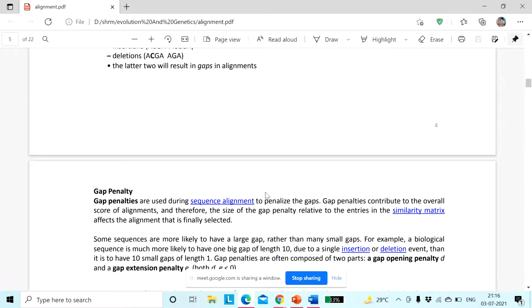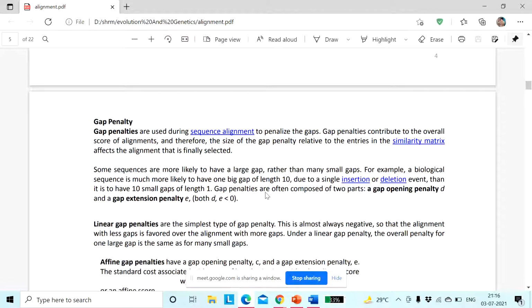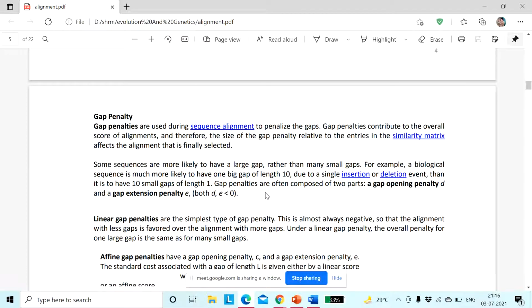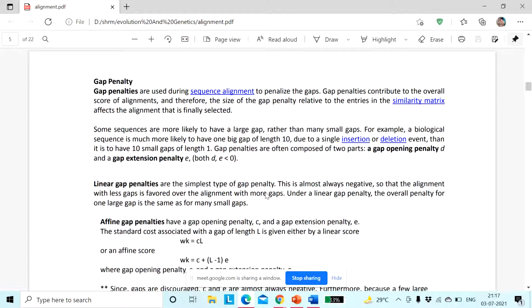So now comes what is gap penalty. Gap penalties are used during sequence alignment to penalize the gaps, and gap penalties contribute to the overall scores of alignments, and therefore the size of the gap penalty is relative to the entries in the similarity matrix. Now see, if the gaps are less, then it means that both sequences are aligned well. That is why gaps are less, they just fit with each other.